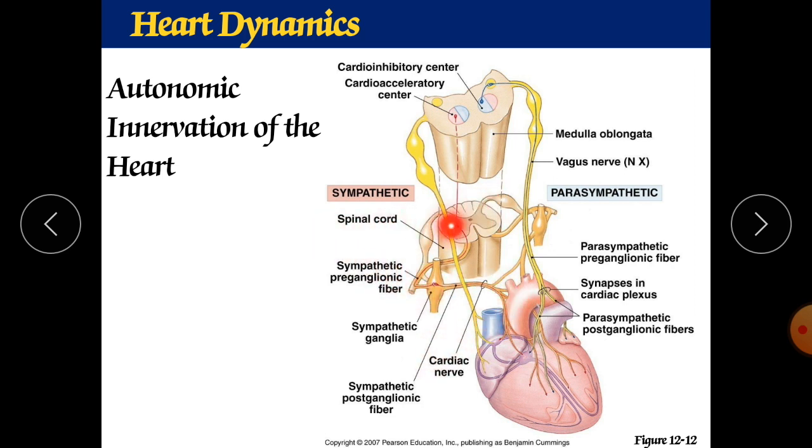So in this fashion the autonomic innervation occurs in your heart. If you can't understand this concept, please call me or ask me by WhatsApp also. It is a very easy concept.